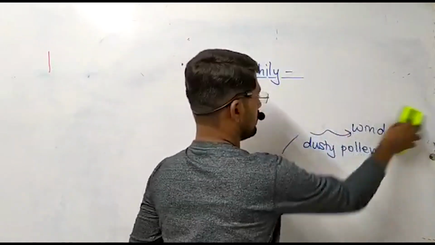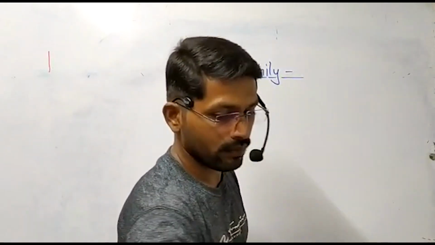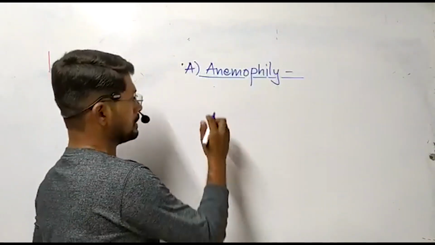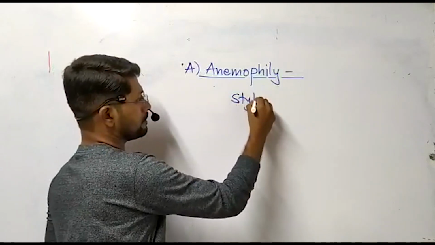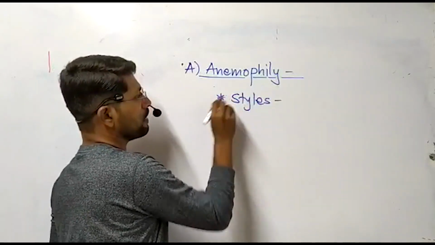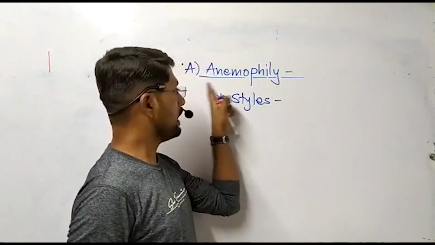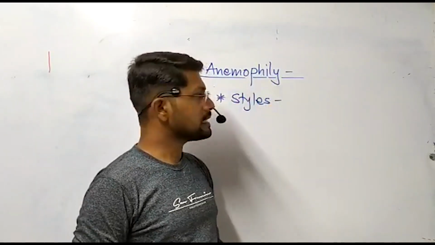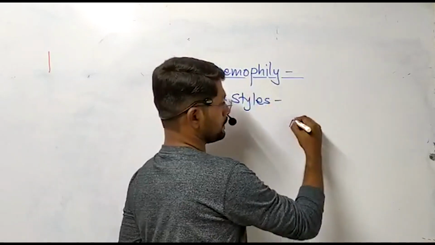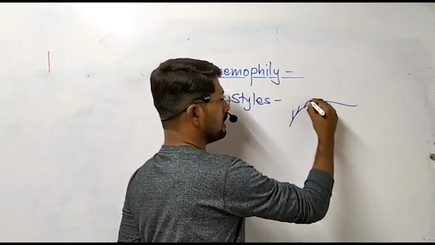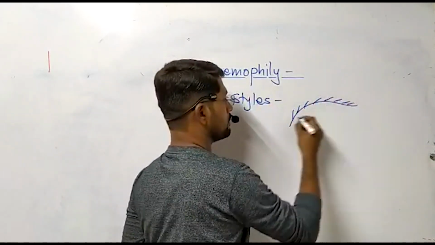Next important characteristic feature is related with the styles, which is the part of female reproductive structure, what we call it as gynoecium. But in case of anemophilous flower, these styles are very long and they are having feathery nature like this.